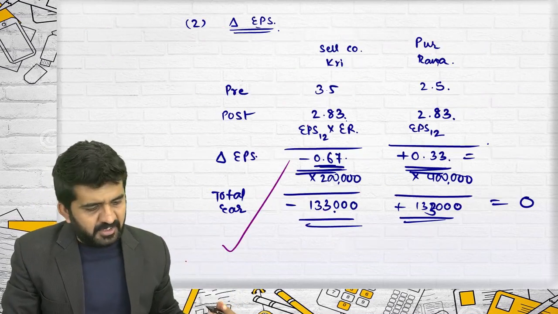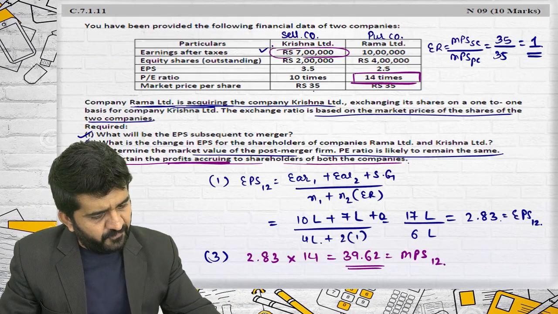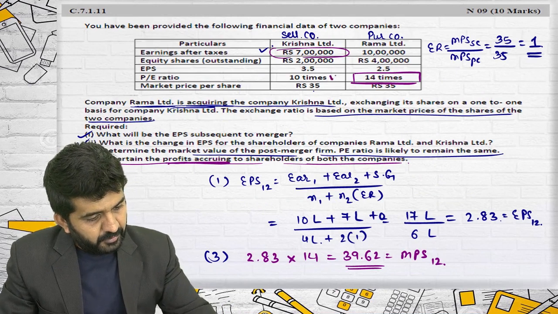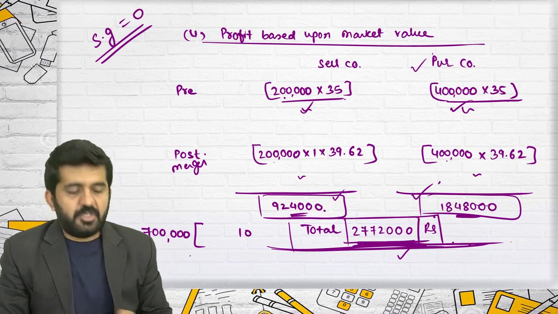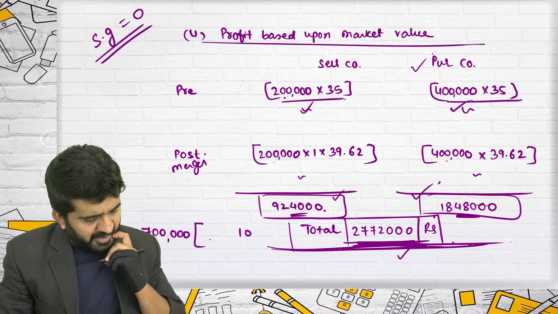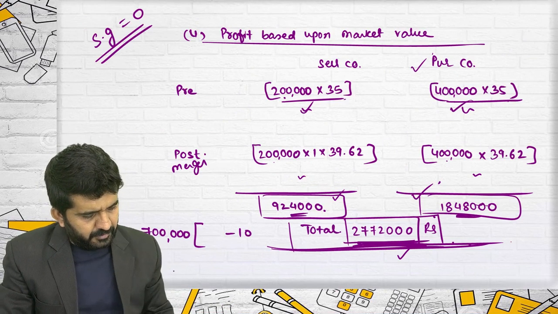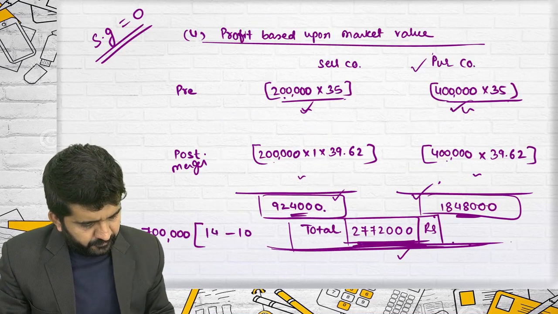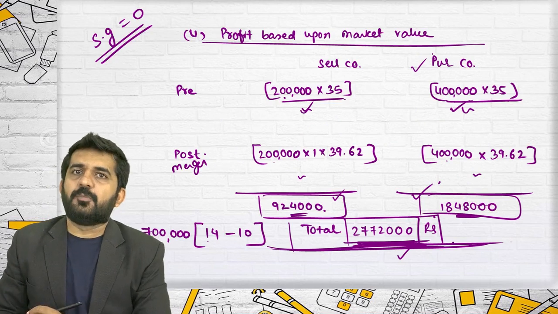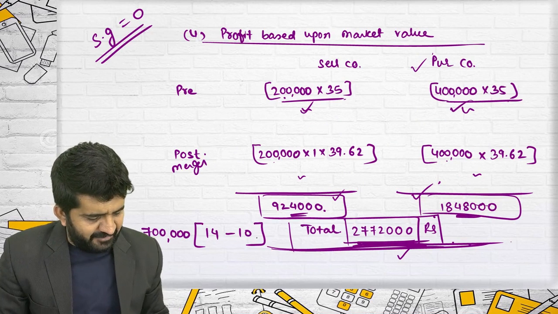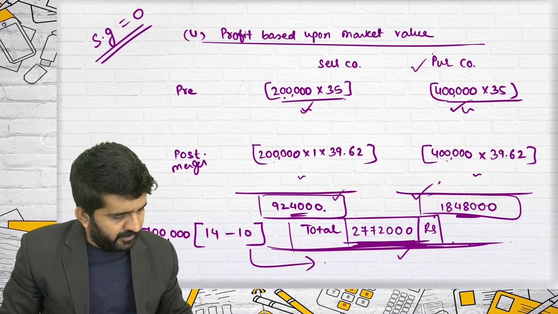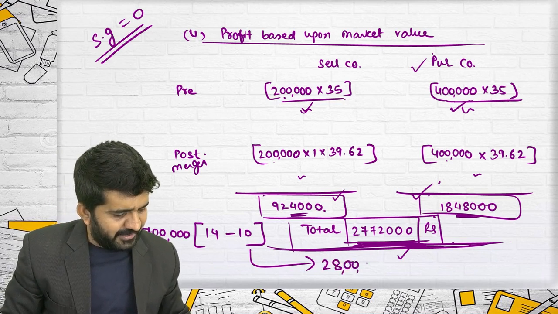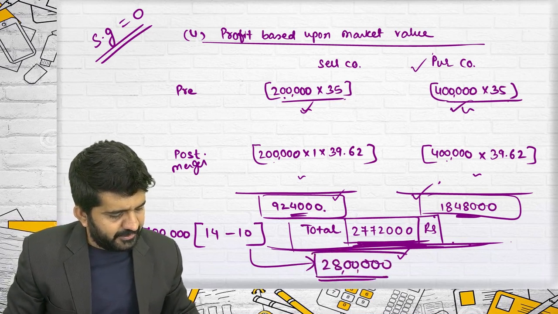First, it was multiplied with a PE ratio of 10. Now it will be multiplied by the PE ratio of 14, which is the new PE ratio. Is it correct? 7 lakh into 4, which is nothing but 28 lakhs rupees.